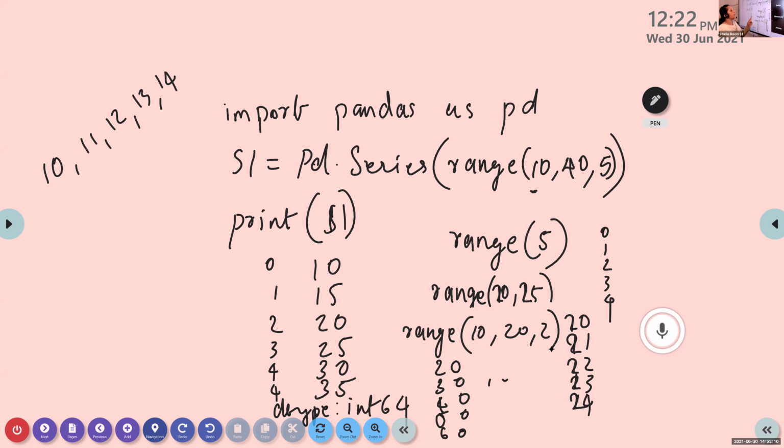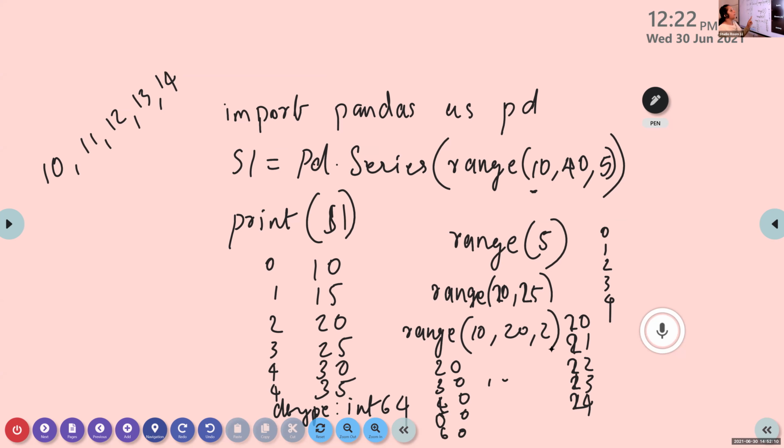Is it correct, Meenakshi? Yes, ma'am. Okay. So range of 1, 15, 3 means starting from 1, stop value is 15, incrementation value is 3. So after 1, it is incremented with the value 3, so it is 4. After 4, it is 7, then 10, then 13. Okay. Then this is the value for range.